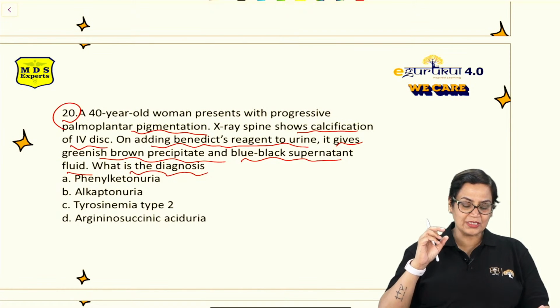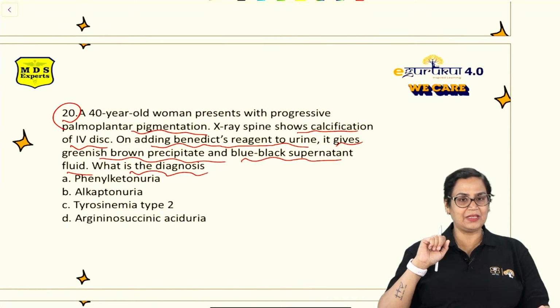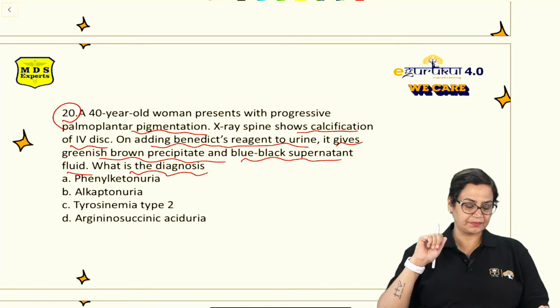In this you have to focus on calcification of the IV discs, and second, you have to focus on the biochemical finding. They are saying that Benedict's reagent, when it is added, is giving greenish brown precipitates and blue-black supernatant fluid. So what will be the diagnosis? Pigmentation is also there.